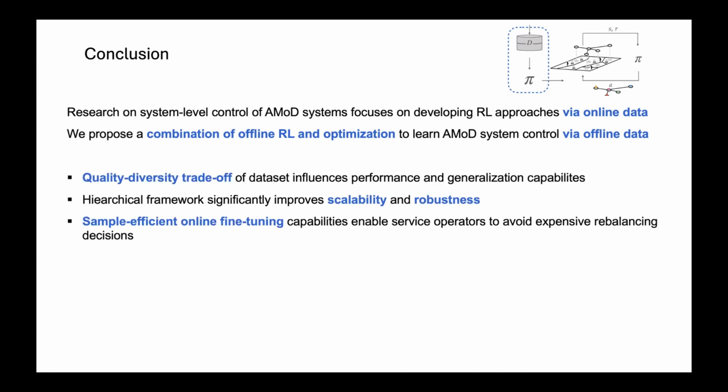In doing so, we first identified the quality-diversity trade-off of the data set that influences the performance and generalization capabilities, and showed that the hierarchical framework significantly improved scalability and robustness, especially during the online fine-tuning process. Using a lower level optimization policy, we could allow for sample-efficient fine-tuning, which is very robust and less stochastic, avoiding all those expensive decisions that an untrained agent would make in the environment.